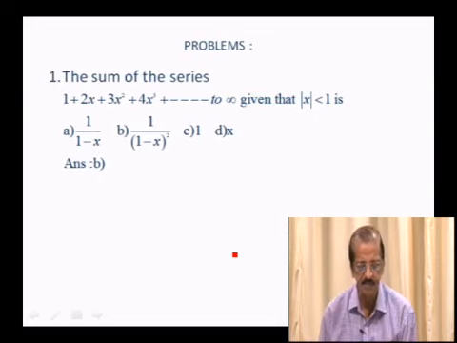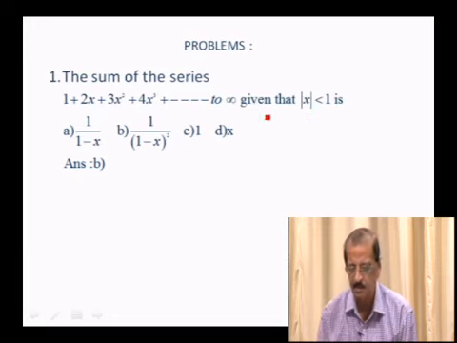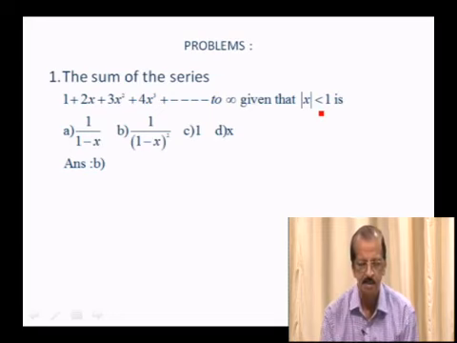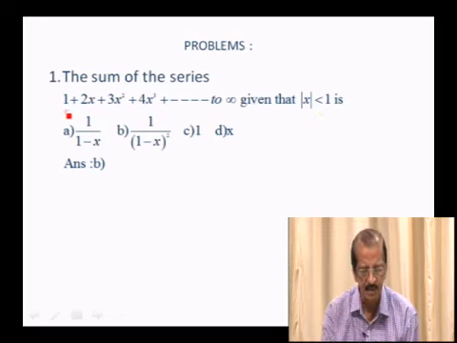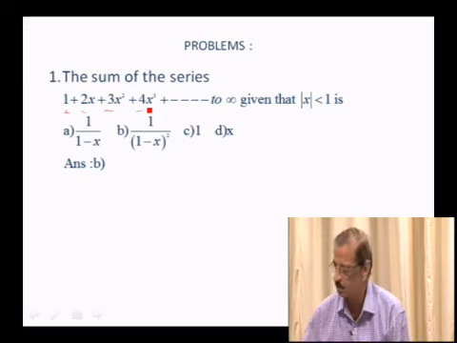The sum of the series 1 plus 2x plus 3x square plus 4x cube to infinity, given that mod x less than 1 is, he has given 4 options. See, clearly you find that this is an arithmetico-geometric series. 1, 2, 3, 4 are in AP, and 1, x, x square, x cube are in GP.